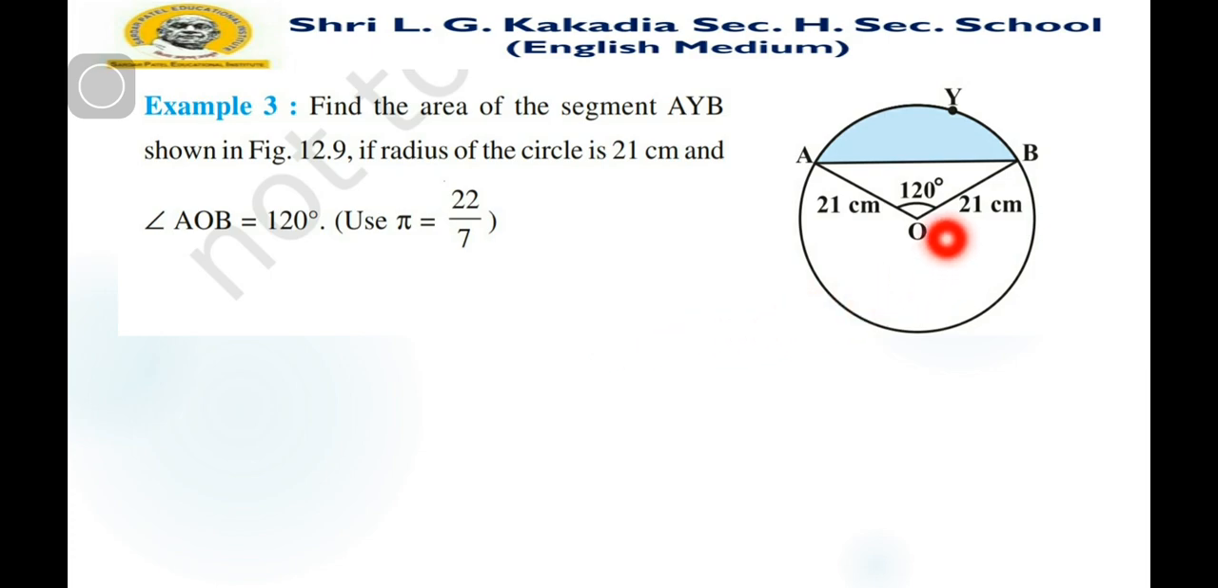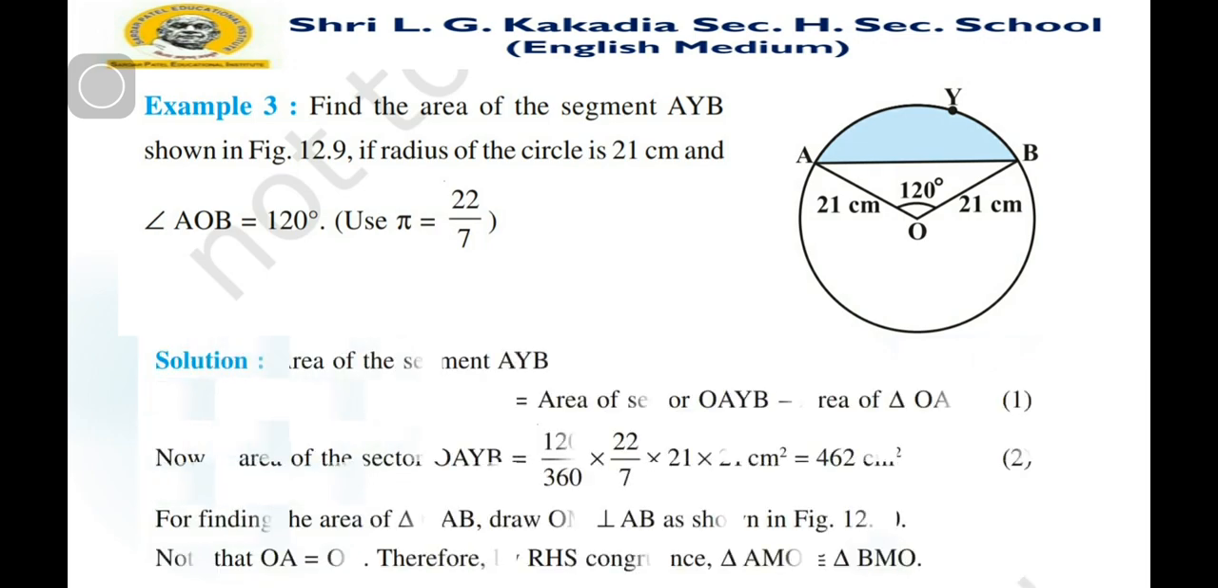First we want to find the length of the chord, because we want to find the altitude on this chord AB. Then we can find the area of this triangle. For that, we draw a perpendicular passing through the center.